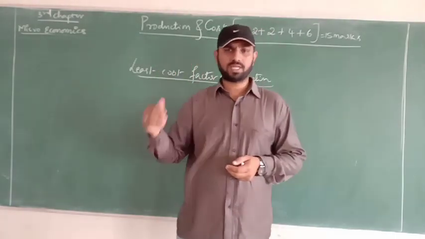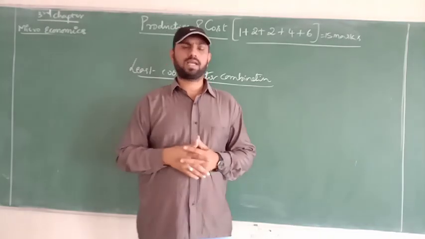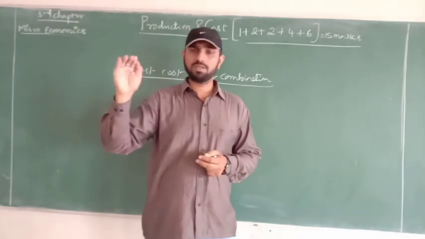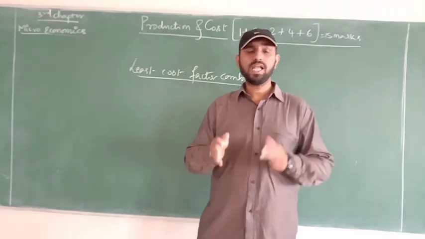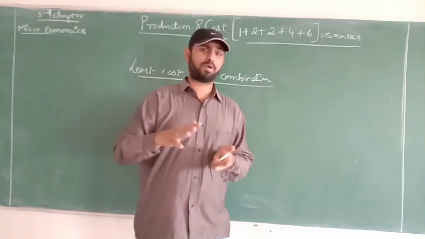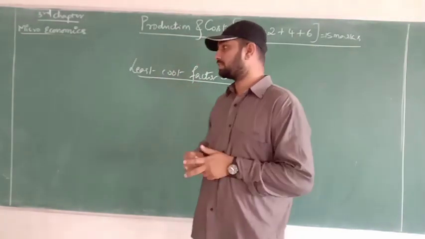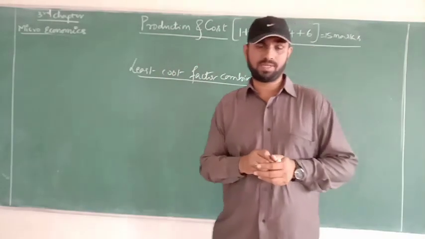Whatever the expenses and overheads connected with any factor, the cost should be the least and the output should be maximum. This is the agenda behind every producer running any business activity, the least cost factor combination.